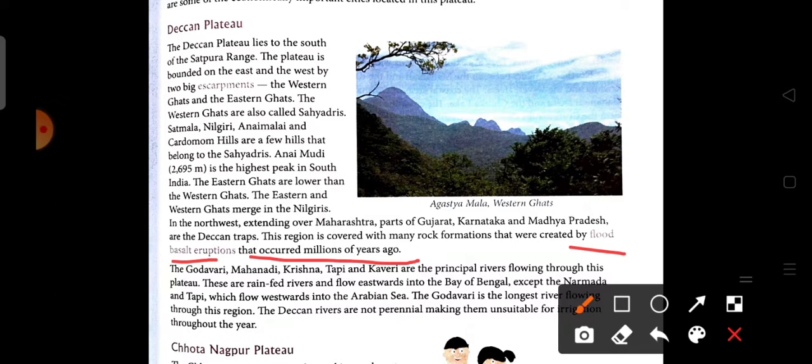So what does it mean? The volcanic eruption covered a large stretch of land or ocean floor with basalt lava. That is called a flood basalt eruption.